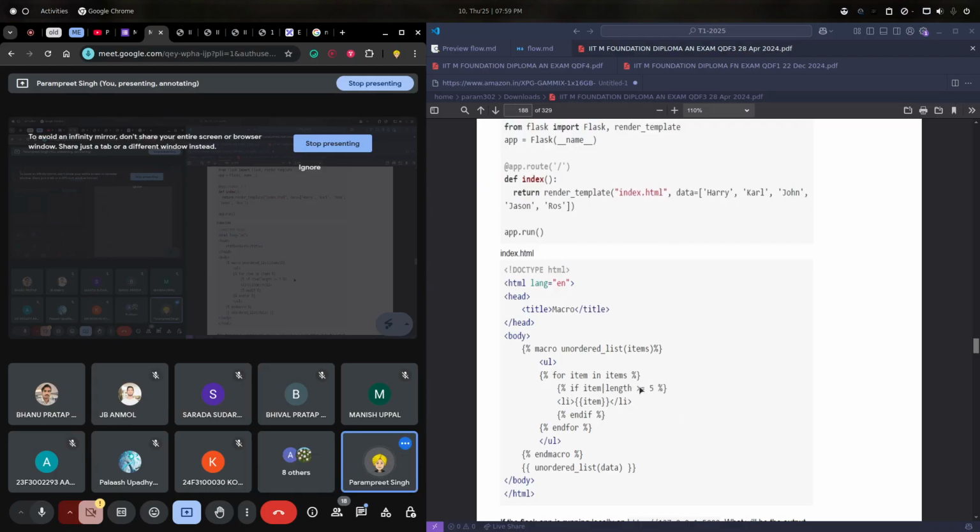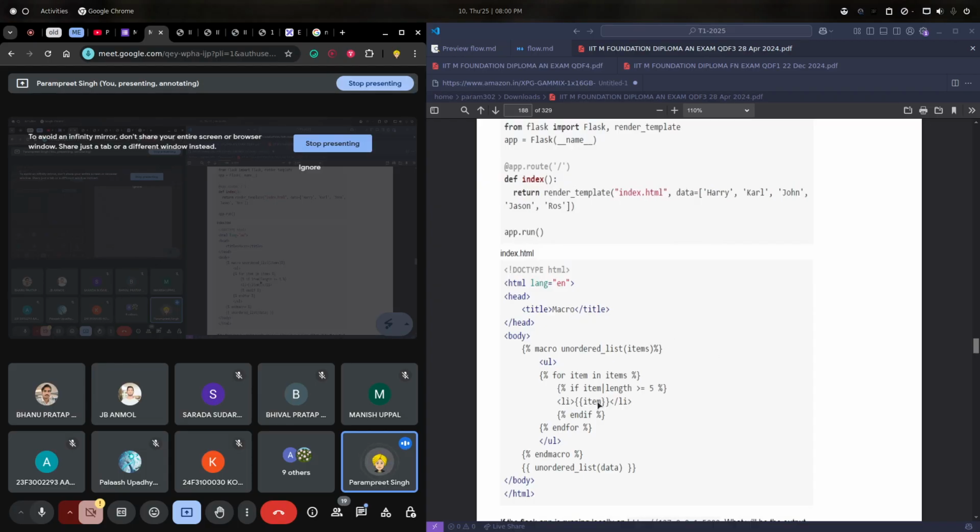Because we are having this condition here. Whenever we need to call some function in Jinja, some Python kind of function, like in Python we have len, but in Jinja we have length. So we first specify the variable upon which we need to call the function, then we specify the pipe operator, just above our enter key on the keyboard. Then we provide the length, or for strings we use upper, lower, and all these functions, right?